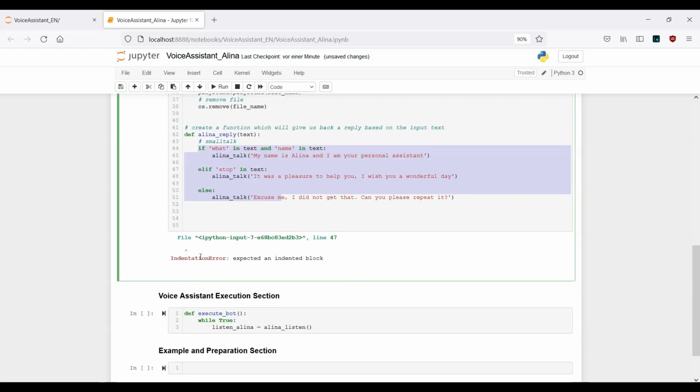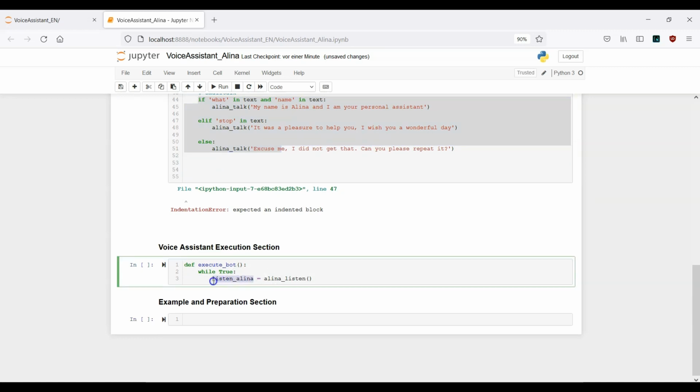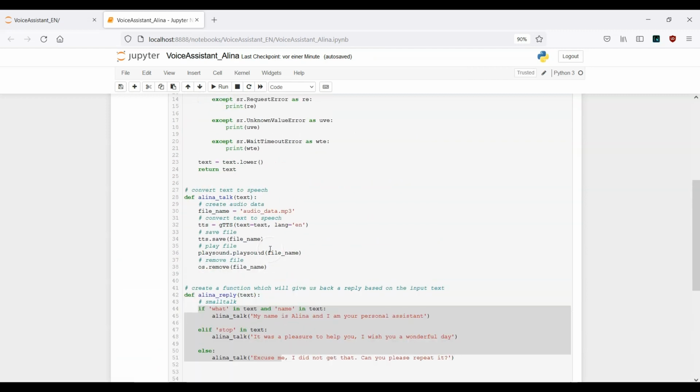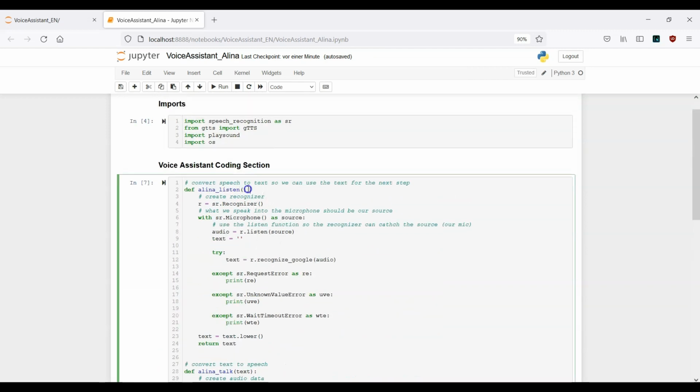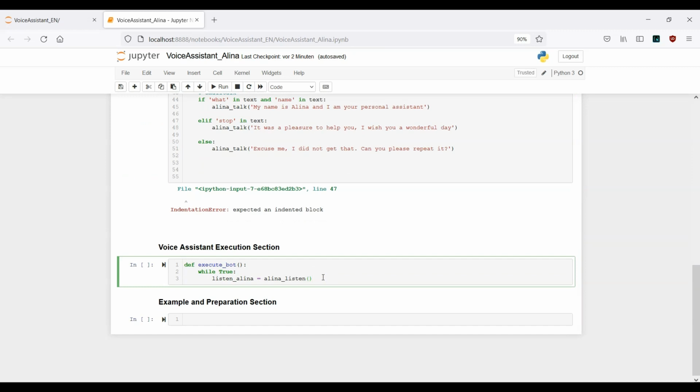In order to catch what we say, we need to save this in a separate variable. So this is our variable, listen_Alina equals this function, which we have created here. Here the system should listen to our voice. This is the logic behind this line.